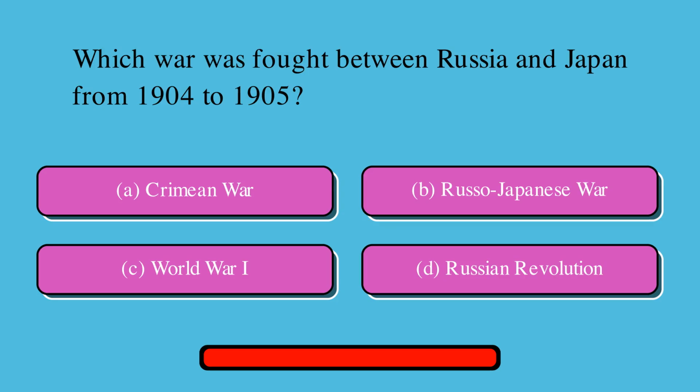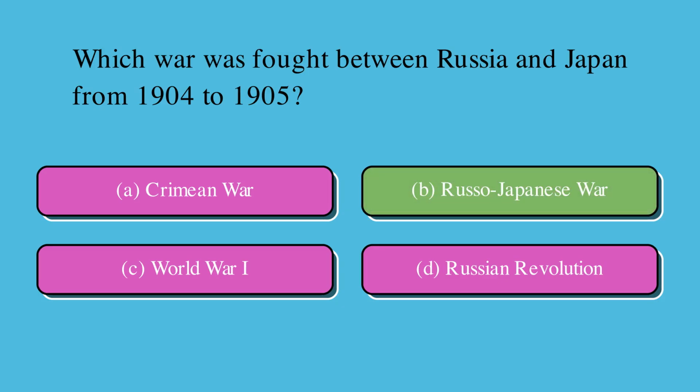Which war was fought between Russia and Japan from 1904 to 1905? A, Crimean War, B, Russo-Japanese War, C, World War I, D, Russian Revolution. Correct answer is B, Russo-Japanese War.